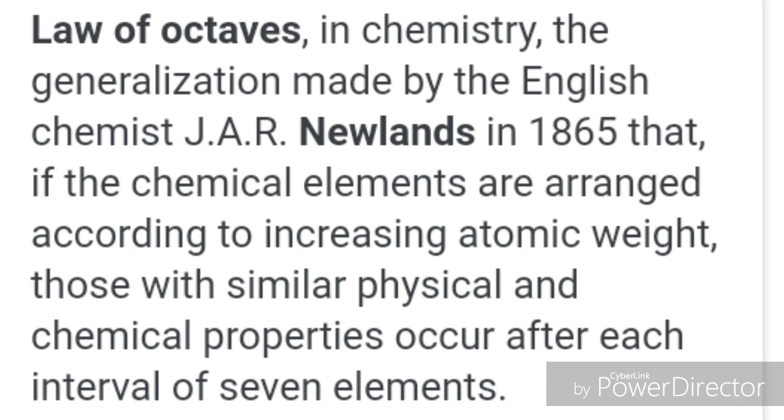Later, scientists who observed this law revealed that Newlands was interested in music. So because of that interest, he proposed this law. And when they practically observed this law with different elements which were available at the time, it was not applicable to all the elements. So because of the limitations, this law is also not successful. But Dobereiner's law of triads and Newlands' law of octaves are important steps in the development of the periodic table.